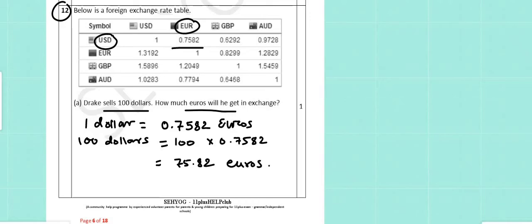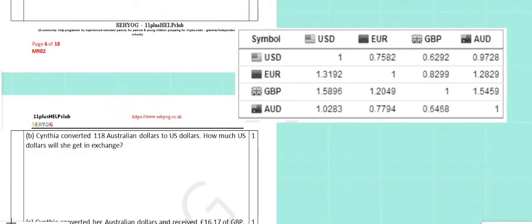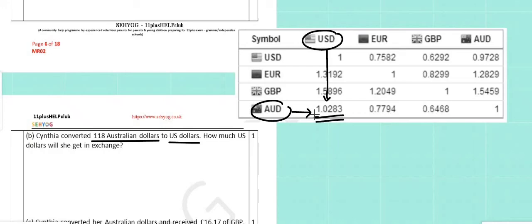which is our answer. In part B, Cynthia converted 118 Australian dollars to US dollars. So that is the last row and the first column. We get the exchange rate, that is 1.0283, which stands for 1 Australian dollar. So 1 Australian dollar costs 1.0283 US dollars,